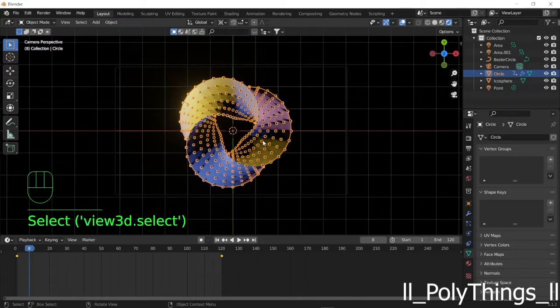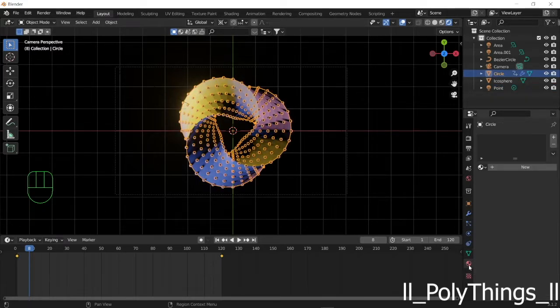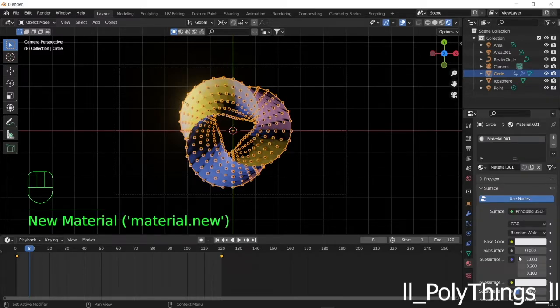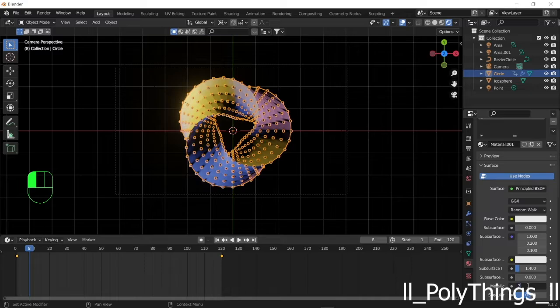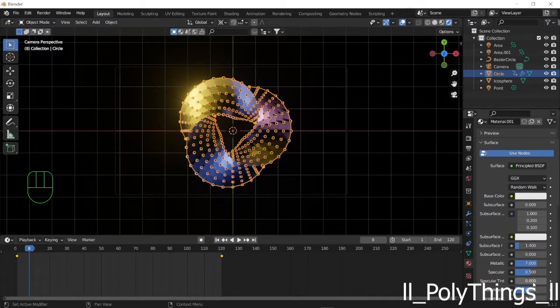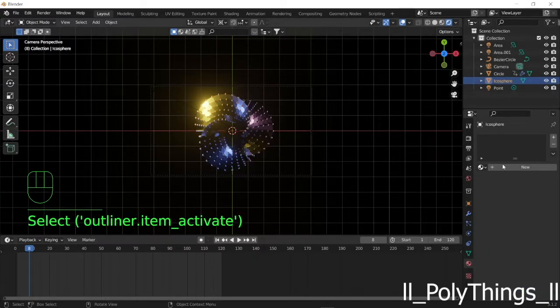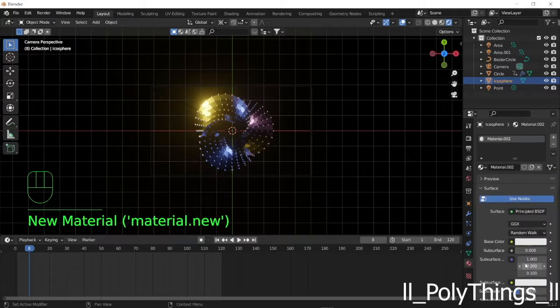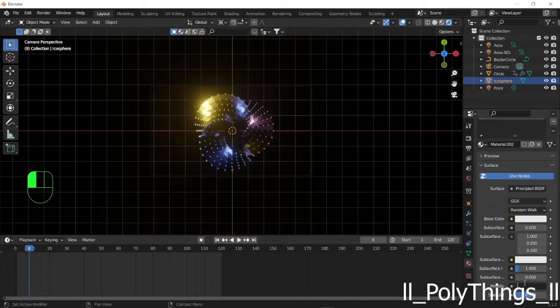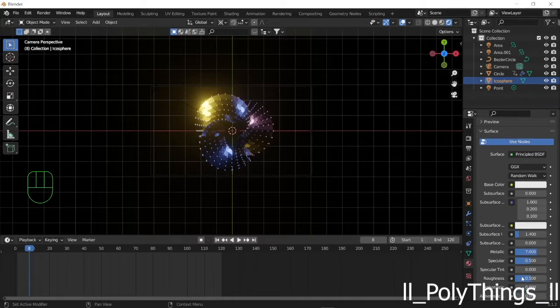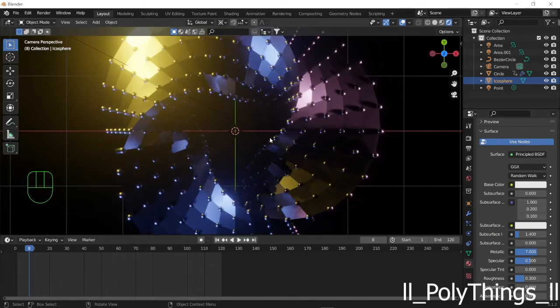And select your object, go to material properties, click on new and increase the metallic to 7 and roughness to 0.3. Now you'll get this kind of thing. Now select the icosphere. We'll do the same to that also. Metallic 7, roughness 0.3. Now you will get this kind of thing.